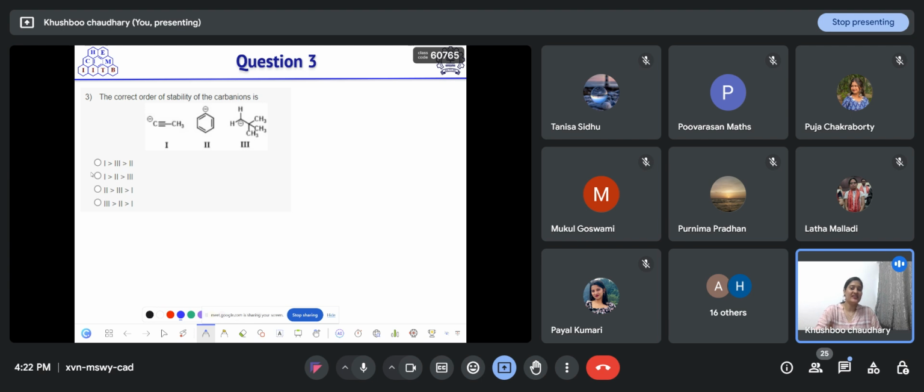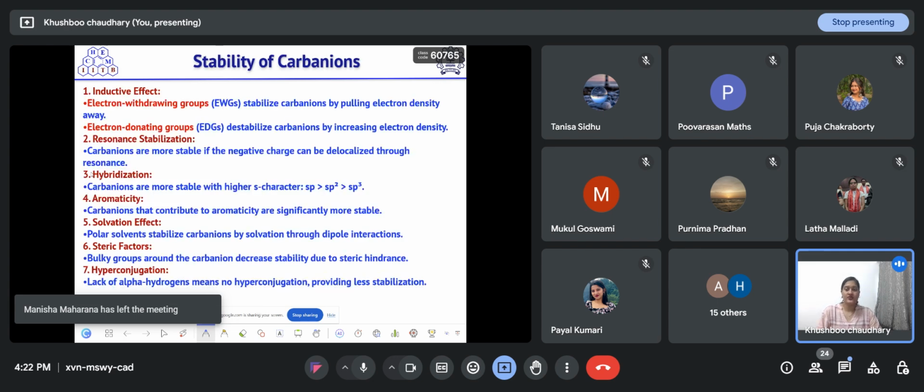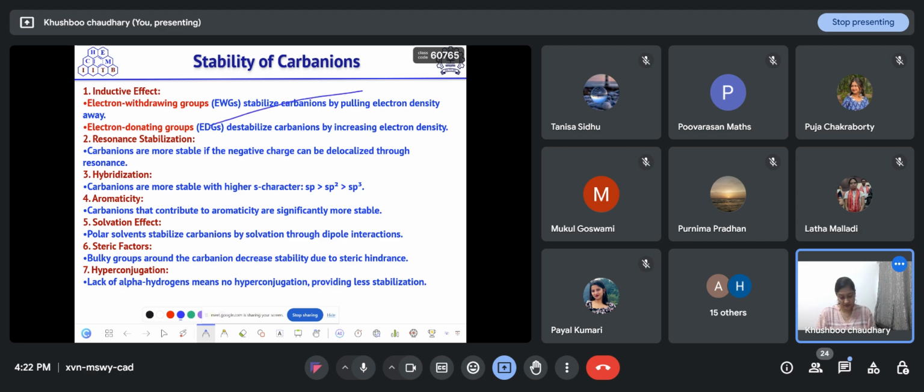So let's discuss the factors that affect the stability of carbanions, and then we will come back to this question. The factors that affect the stability of carbanions are: first is the inductive effect.